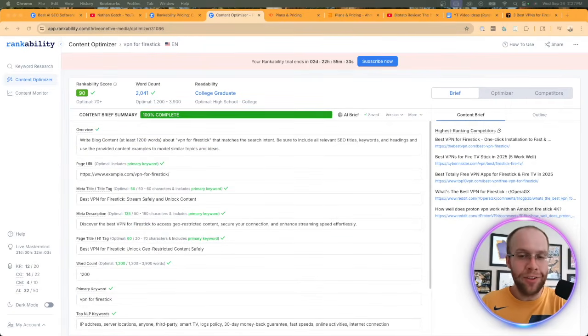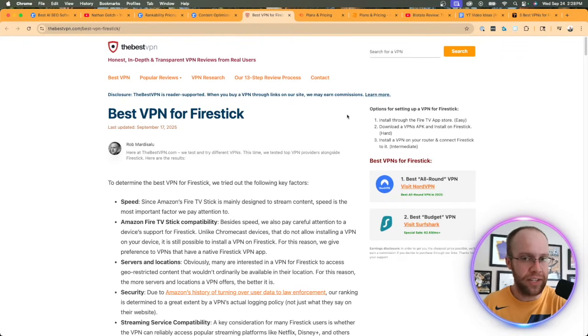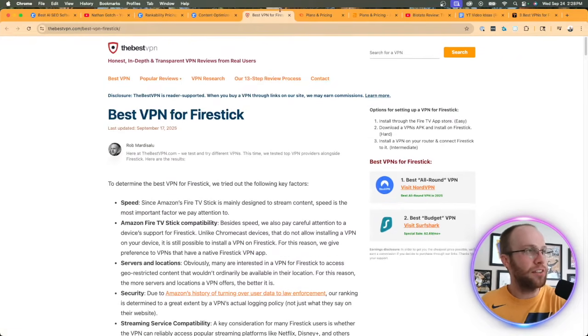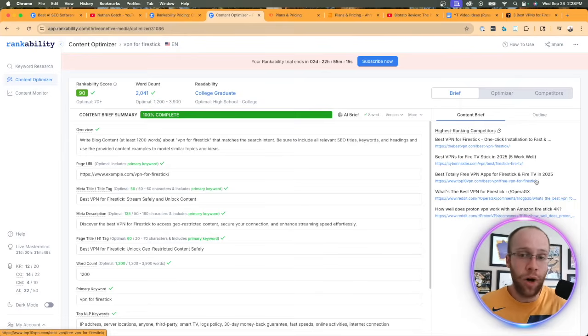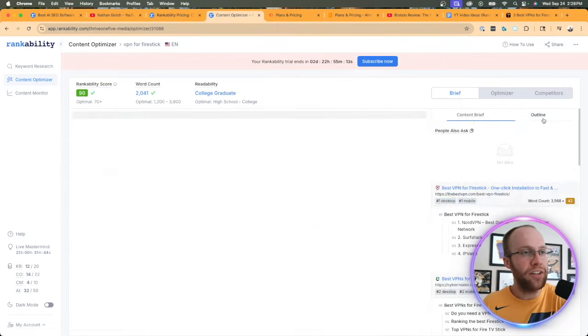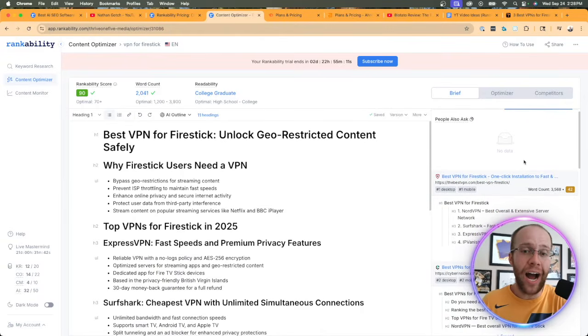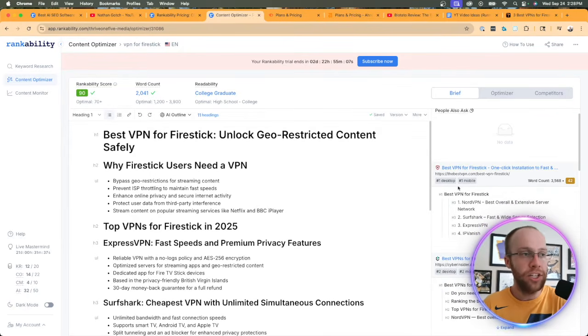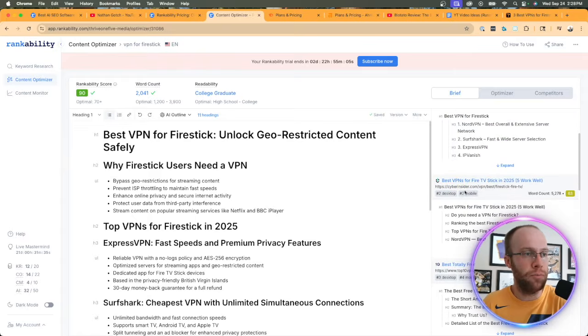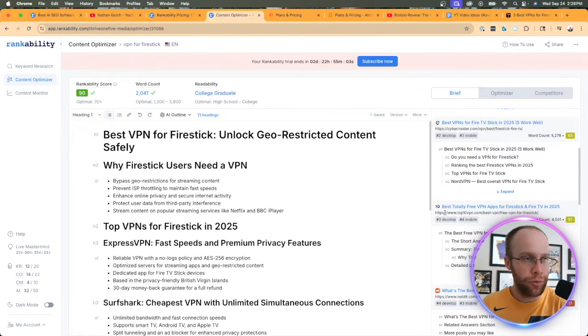I know this can be a little overwhelming, but on the right-hand side where it says content brief and outline, I also like this, where it's giving me the highest ranking competitors. I can copy that to my clipboard if I want, but it's giving me the highest ranking competitors for that given keyword on Google search results. So I can literally click the URLs provided here one by one and study these. Or if I click outline, this is a really good high-level overview of page 1 of Google search results for that keyword. Rank 1 on desktop, rank 1 on mobile, 2 desktop, 2 mobile, 3 desktop, 4 mobile.